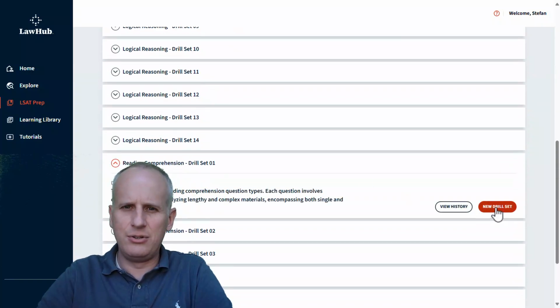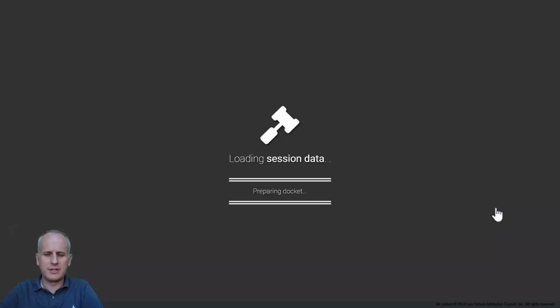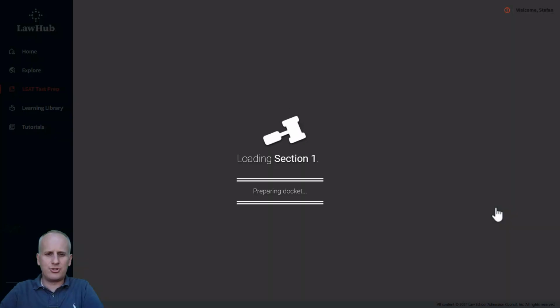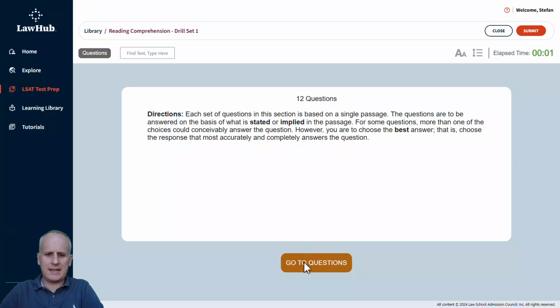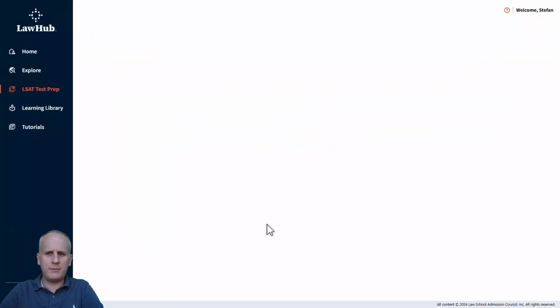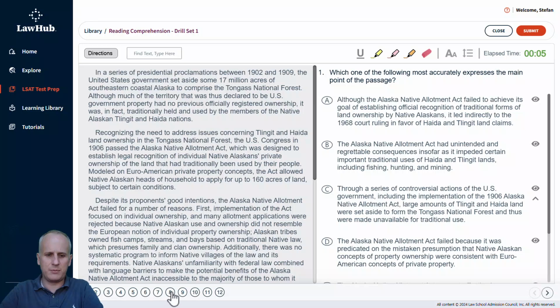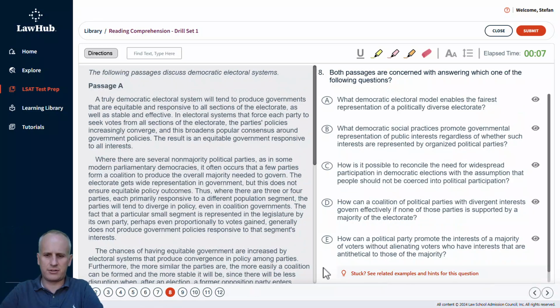We're going to hit new drill set, even though we've gone through some of these other questions from the other passage in our prior videos. Here we're going to focus just on question 8 and beyond. And the way that we do this is still going to be the same as we did with a single passage structure. We're going to go and focus on highlighting the main ideas for the passages first before engaging the question tasks. So we're going to select our highlight tool.